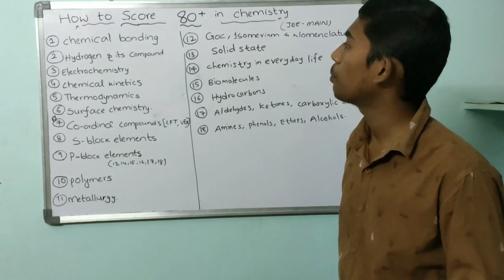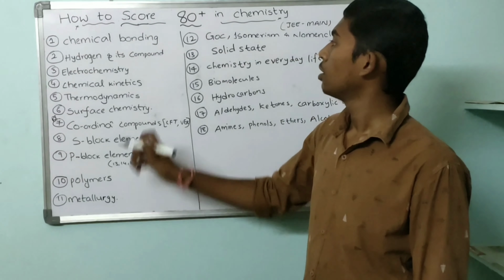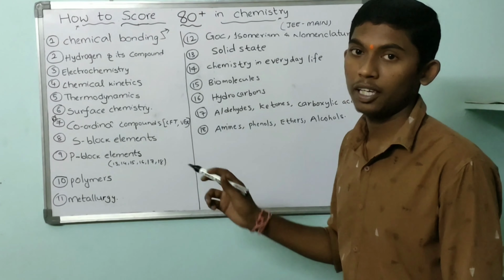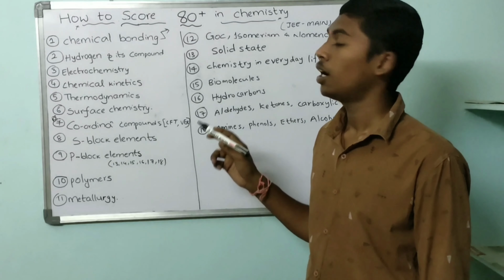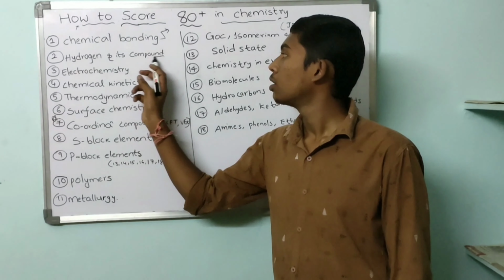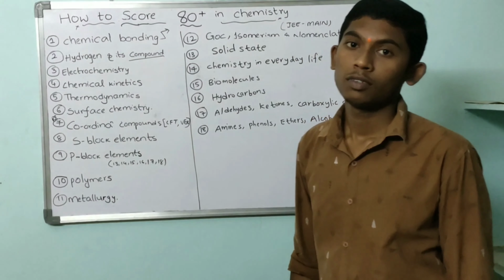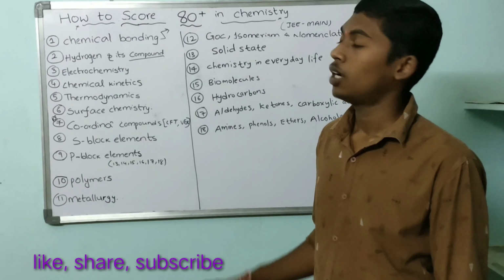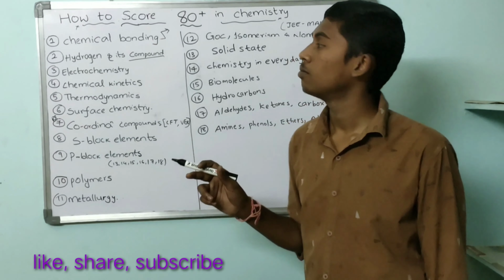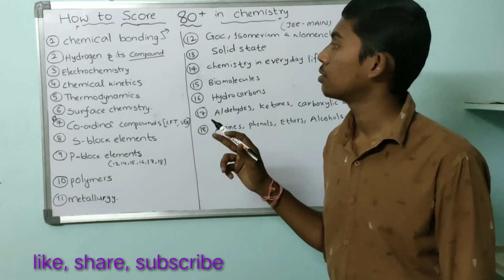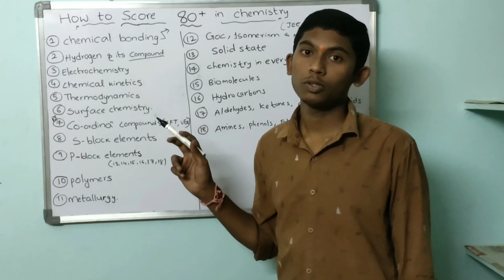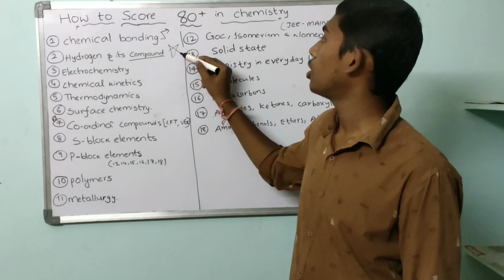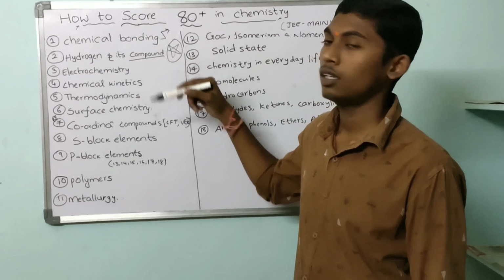So coming to the first one, chemical bonding. The subtopics which are important are based on hybridization, structure and MOT. And coming to hydrogen and its compounds, based on physical properties: hydrogen, deuterium, tritium and their physical properties, and preparation of H2 gas and hydrogen peroxide. Most of the questions are based on hydrogen peroxide. Please concentrate on hydrogen peroxide.